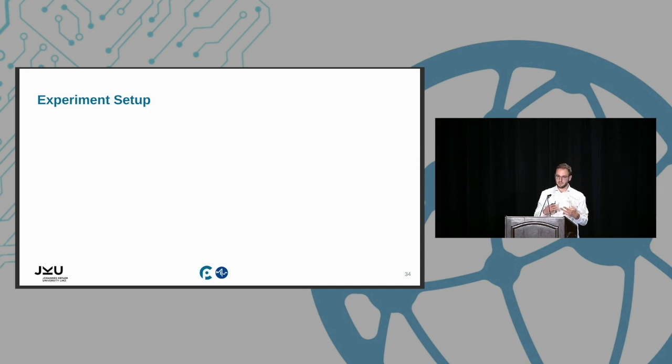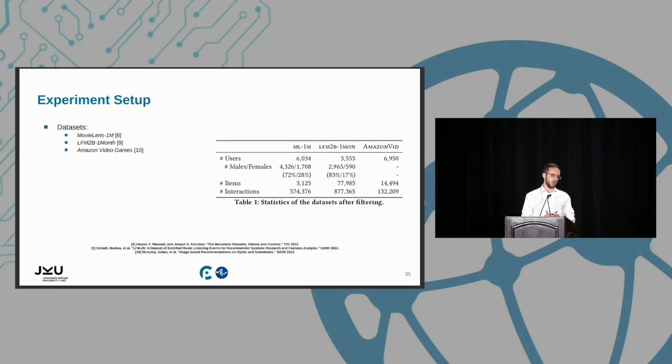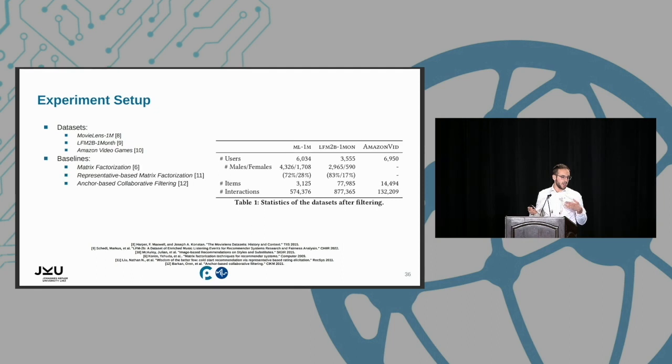To test the effectiveness of our systems, we evaluated our approach on datasets in the music domain, the movie domain, the video games domain, and the Amazon domain. We compare our approach with matrix factorization, of course, but also with two prototype-based recommender system approaches.